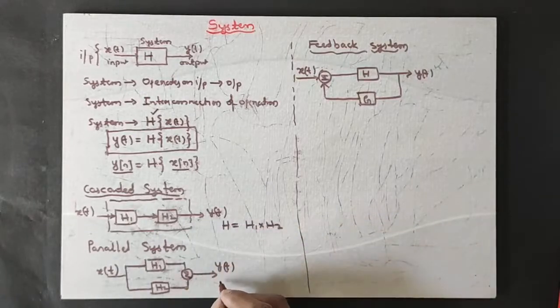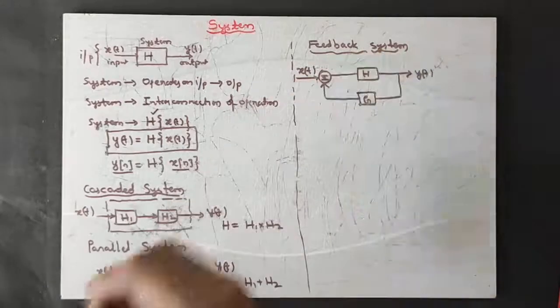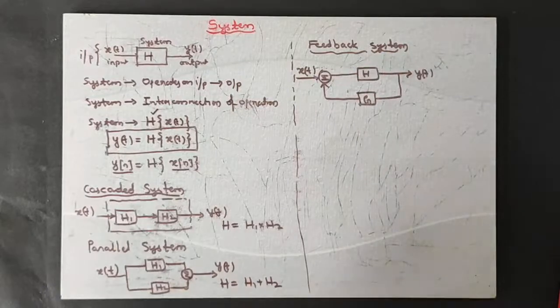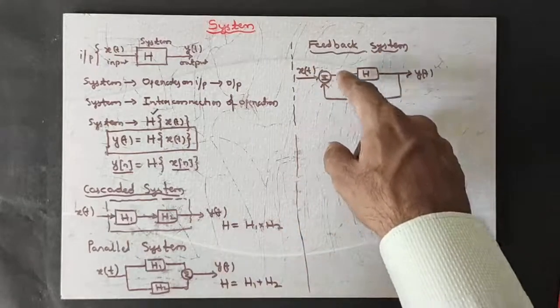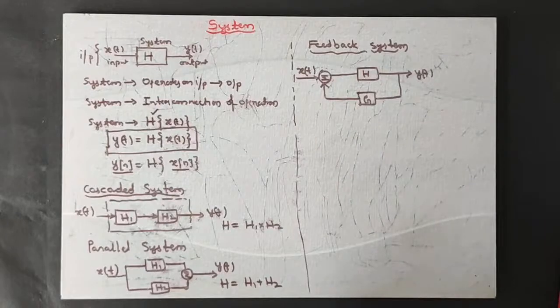What about the operator H here? The overall operator H is equal to H1 plus H2. Like this, in the feedback system, you know the equation is 1 divided by 1 plus GH, isn't it? Like that, the function which explains the system can be different. It depends upon what type of input-output relationship is there.